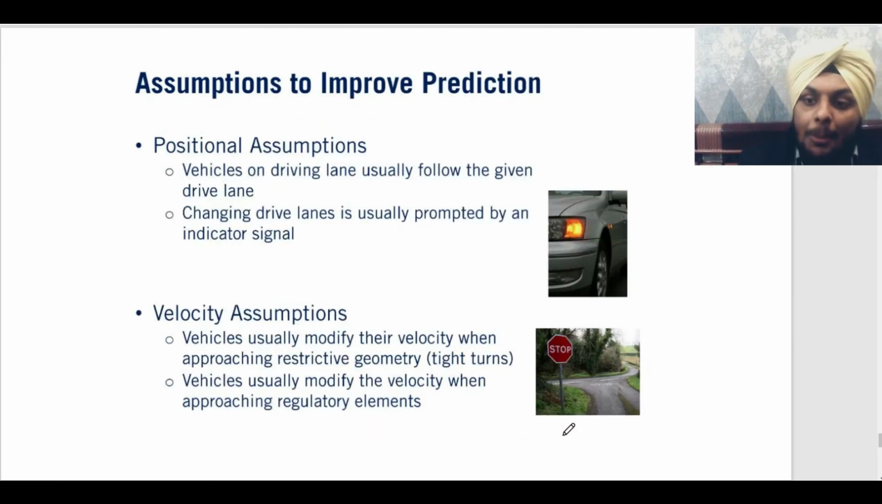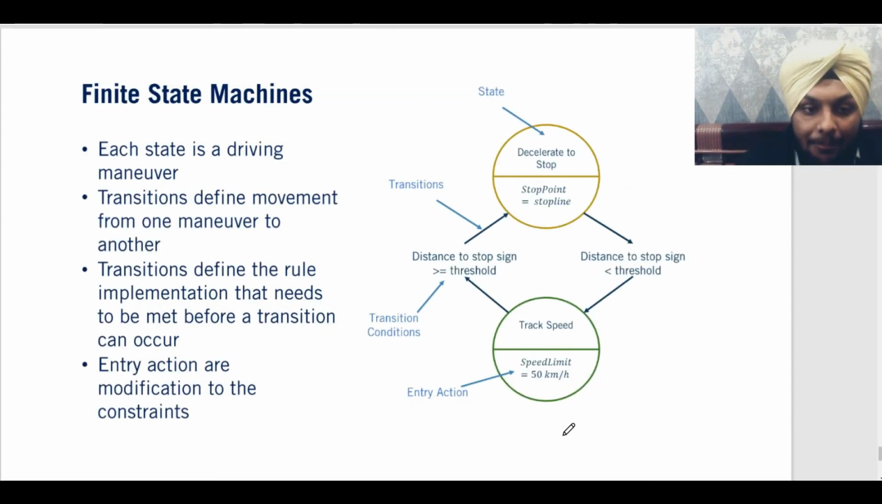And then to improve the prediction of a vehicle, we use certain heuristics, what we call jugaad in Indian accent. You can assume that a vehicle in a certain driving lane will follow that lane. If a vehicle gives an indicator, then there are chances that the vehicle will turn. Or to improve prediction, you can make use of various road signs, where if there is a stop sign, then there are chances that the car in front of you will slow down its speed, etc.